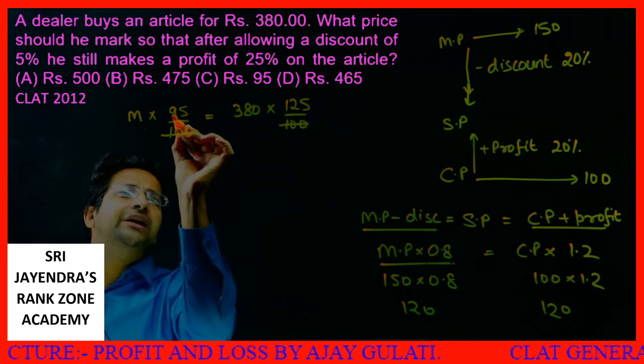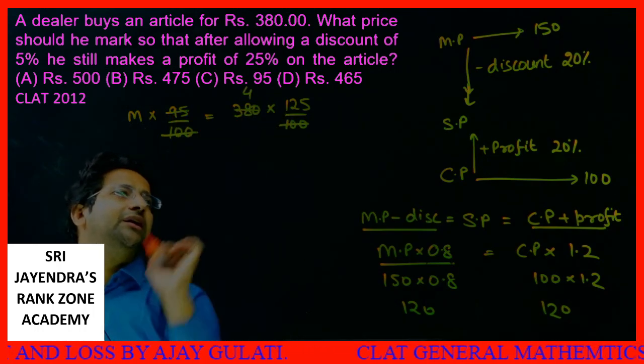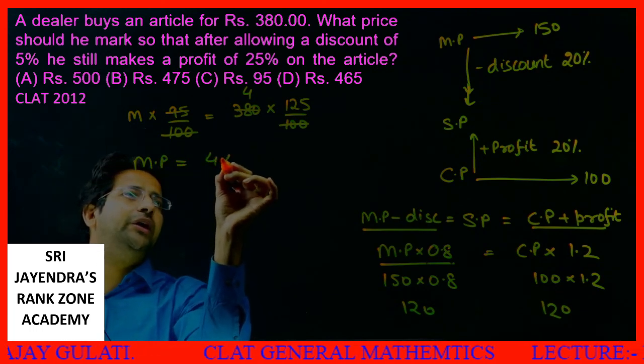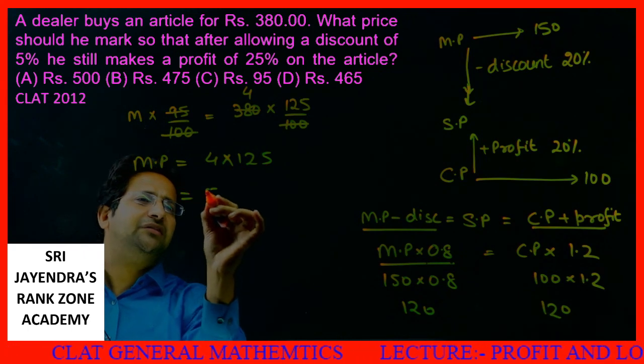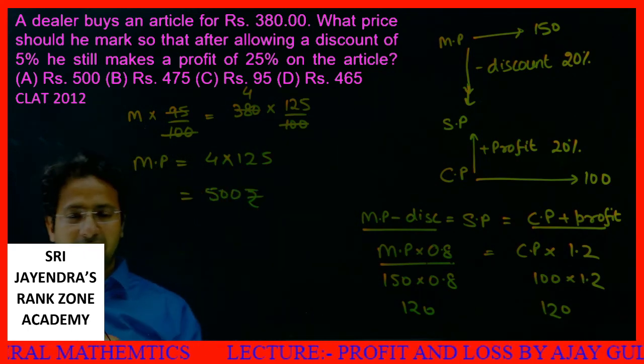Now the good thing is 95 can easily cancel 380. Why? 95 into 4 is 380. So what is your marked price now? Marked price is 4 into 125. You can very easily do the calculation. This is 500 rupees.